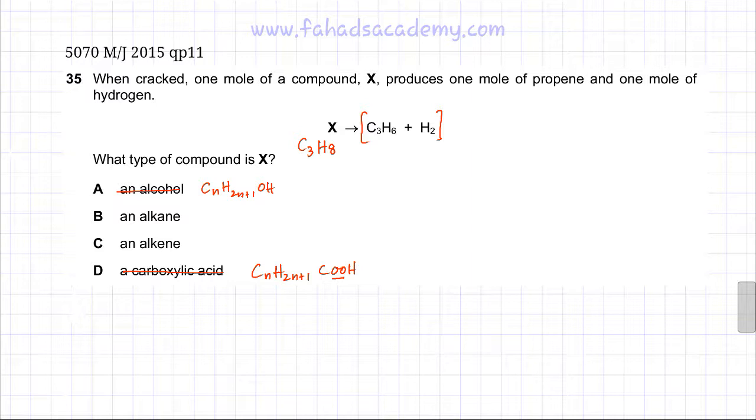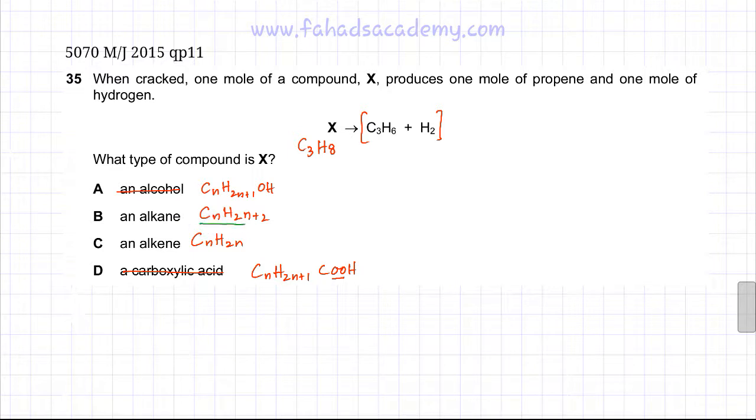So we're left with an alkane or an alkene. Alkanes have a general formula of CnH2n+2, whereas alkenes have a general formula of CnH2n. Now if you look at this formula C3H8, it fits with the description of an alkane.